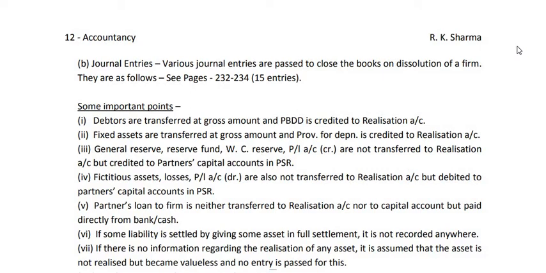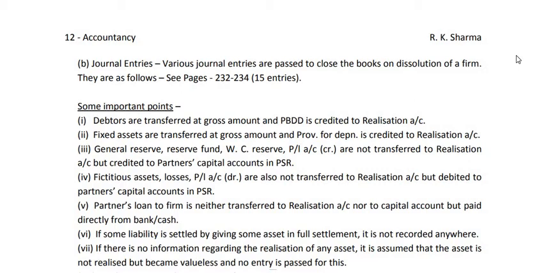After passing all these entries, we have to close the realization account, and the profit on realization is transferred by passing the entry realization account debit to partner's capital account. And if there is a loss on realization, we pass the entry partner's capital account debit to realization account. Then secondly, we close the partner's capital accounts. If a partner's capital account is showing a credit balance, we pass the entry partner's capital account debit to bank account. But when a partner's capital account is showing a debit balance, we pass the reverse entry, that is, bank account debit to partner's capital account. So in this way, capital accounts are closed.